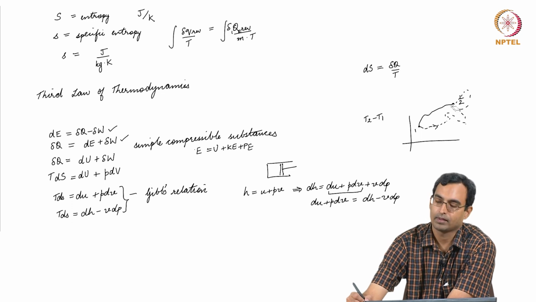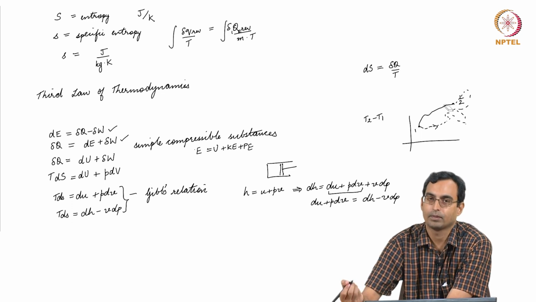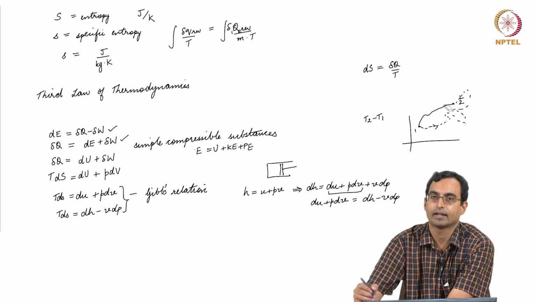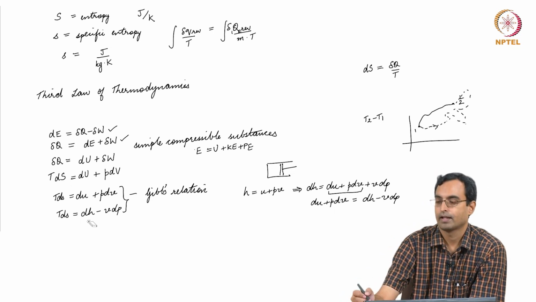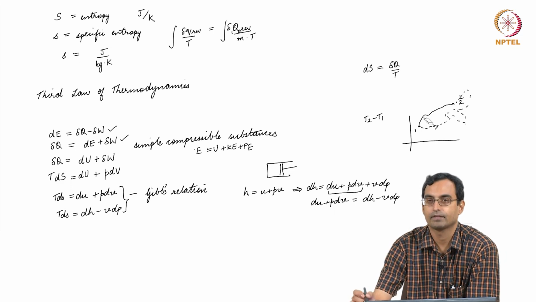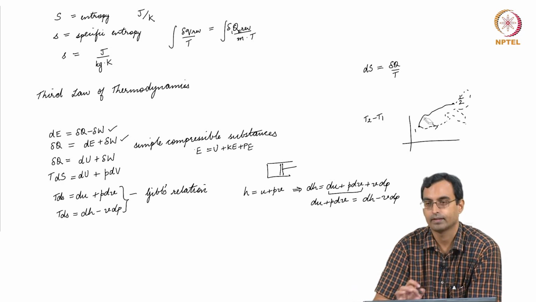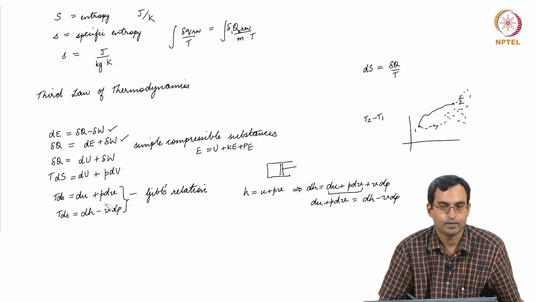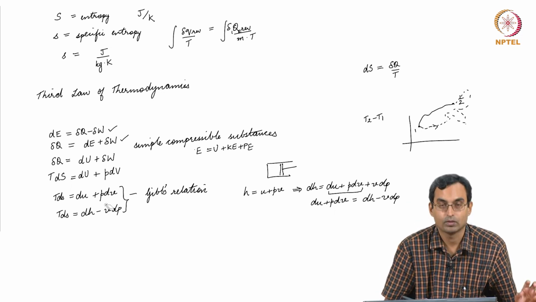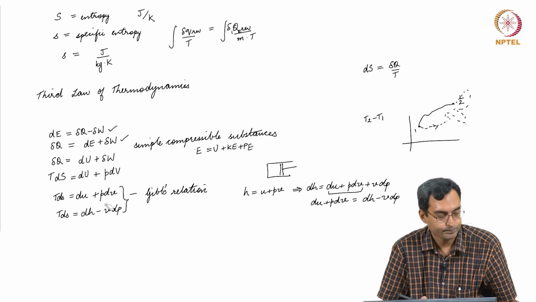Once I have reached point 2, the change in temperature is still T2 minus T1. It does not matter what process I took to get there. These are property relations, and once the initial and final states are the same, I can use this relation irrespective of how I got there. So, we can use this even for irreversible processes as long as we know the initial and the final state.